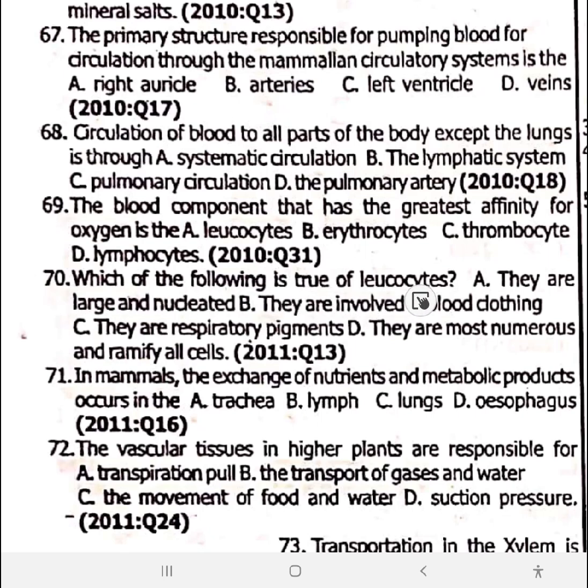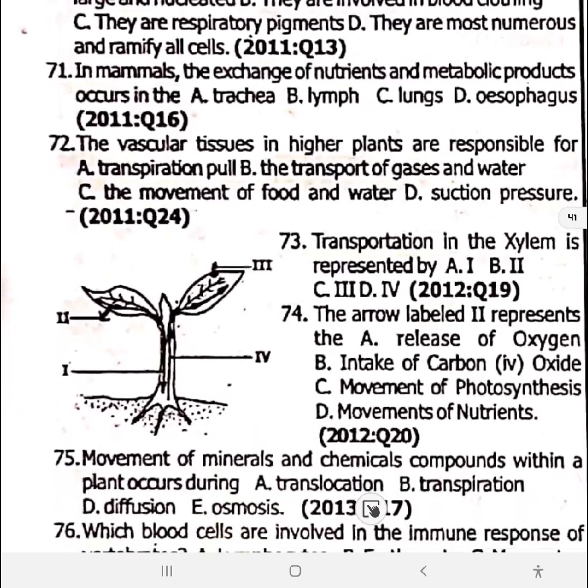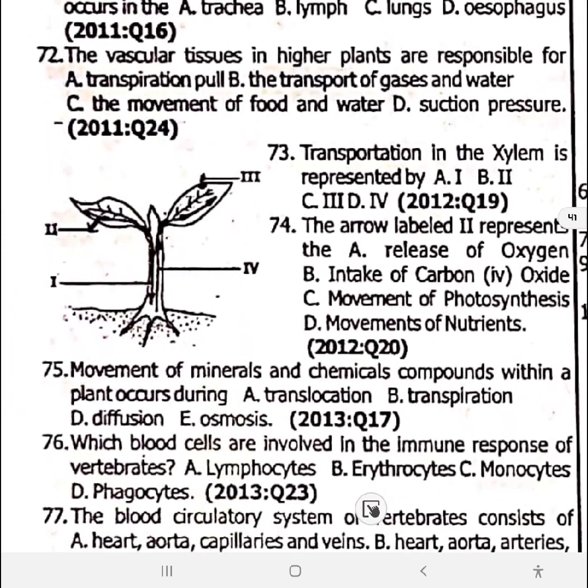Which of the following is true of leukocytes? Leukocytes are large and nucleated. 70 is option A. They are large and nucleated. 71. In mammals, the exchange of nutrient and metabolic product occurs in lymph, option B. 72. The vascular tissue in higher plants are responsible for movement of food and water. 72 is option C. 73.